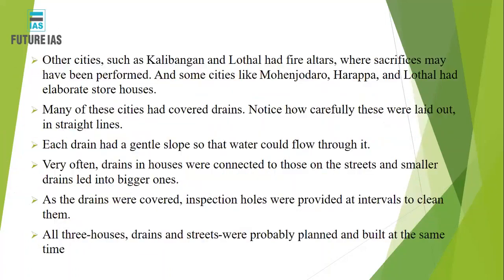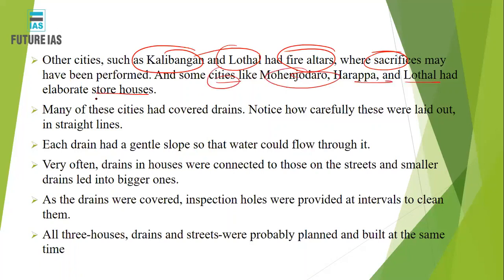All right. अगर दूसरी cities की बात करें like Kalibangan, Lothal, right, we have also found fire altars. Okay, the fire altars were used for sacrifice purposes. So the Lothal and Kalibangan region was known for fire altars. Now these sacrifices may have been performed right at these sites. Some of these cities like Mohenjo-daro, Harappa, Lothal had elaborate storehouses.